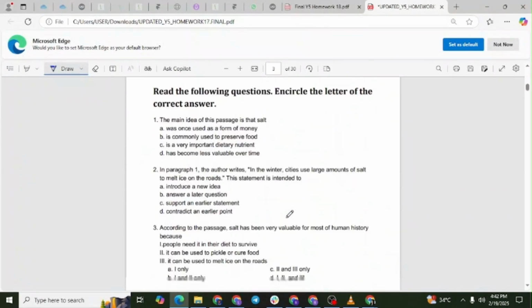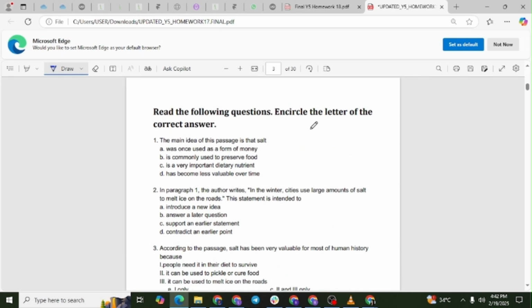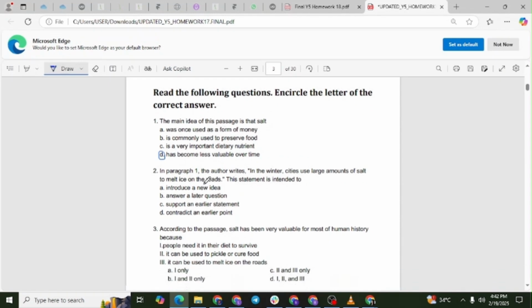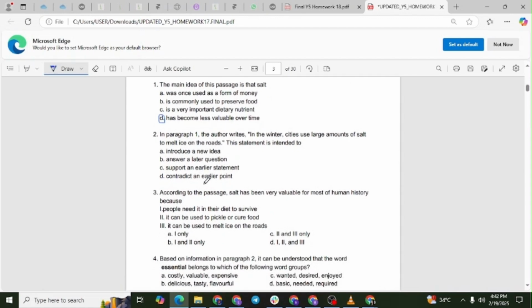Read the following questions. Encircle the letter of the correct answer. Question number 1. The main idea of this passage is that salt, option A, was once used as a form of money. Option B, is commonly used to preserve food. Option C, is a very important dietary nutrient. Option D, has become less valuable over time. The correct answer is letter D. Explanation. The passage contrasts how salt was once extremely valuable with how it is now more widely available and inexpensive. Therefore, the main idea is that salt has become less valuable over time.